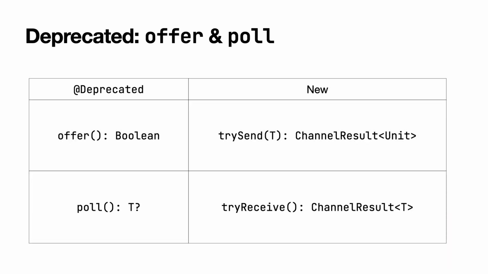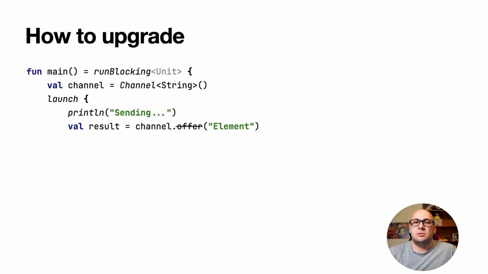The old functions, offer and poll, were causing a lot of confusion. The names of the functions did not convey the information about their behavior. In addition, handling the result of the offer function wasn't really convenient because you would need to remember what true and false mean. So now, if you have any invocations of offer or poll functions, after upgrading to Coroutines 1.5 you will see a deprecation warning.